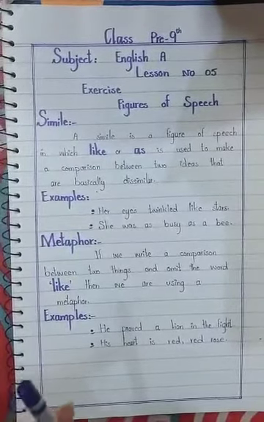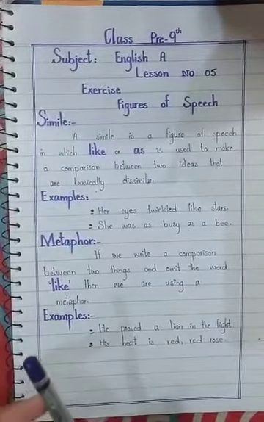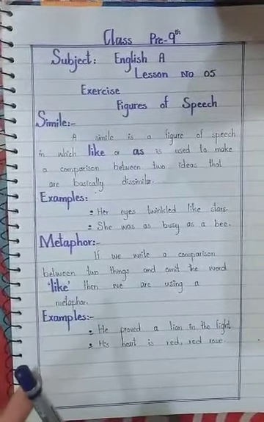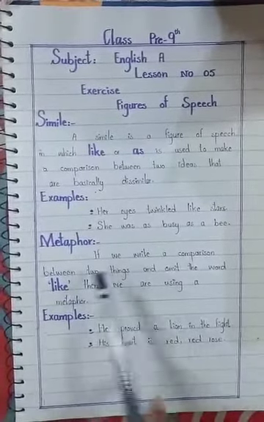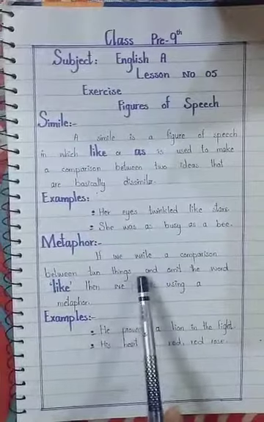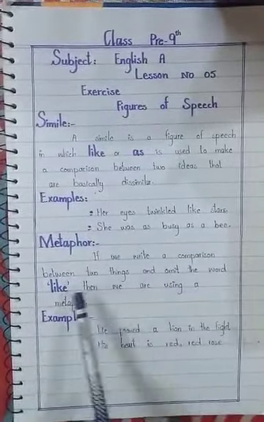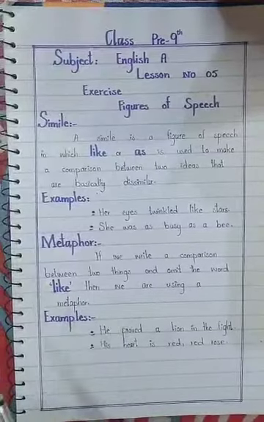Its second example can be her long hair was a flowing golden river. Here also we have done comparison, but we have not used like or as. See, we have its definition. If we write a comparison between two things and omit the word like, then we are using a metaphor. Here we have some examples.